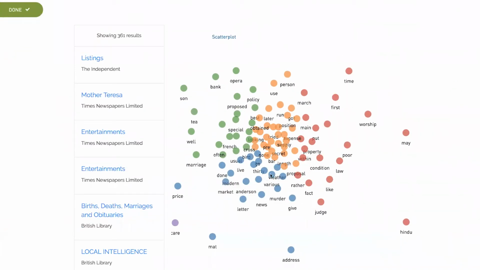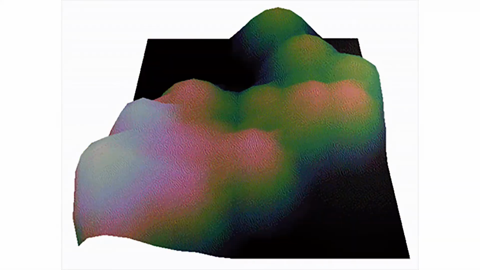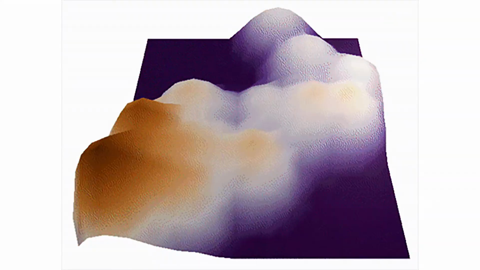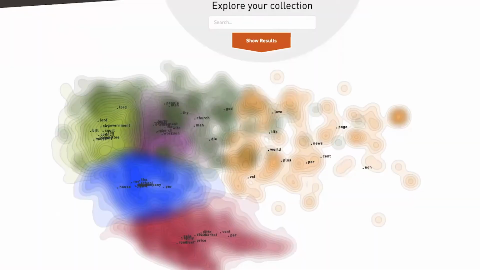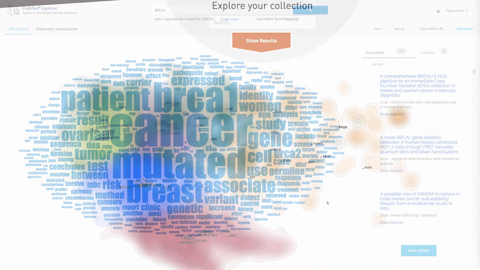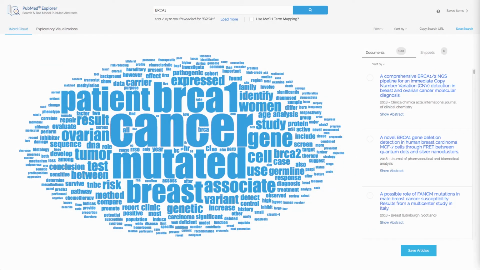Based on the density of the documents, we fit a contour map, which looks like a topological map. Color varies across the contour map according to the cluster assignment for documents in that area. Finally, we solve for landmarks which correspond to the XY location of the key driver terms for each cluster. Using these same concepts, the Exaptive team designed the PubMed Explorer.